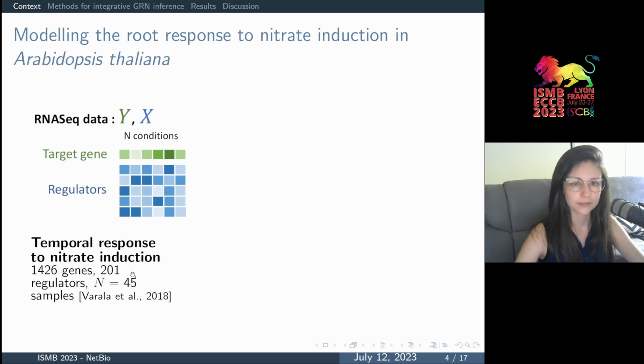As a case study, we propose to study the response to nitrate induction in the roots of the model plant Arabidopsis thaliana, with gene expression coming from an RNA-seq experiment that is already published, in which we identified approximately 1,400 genes that respond to nitrate induction. And among these genes, approximately 200 are regulators.